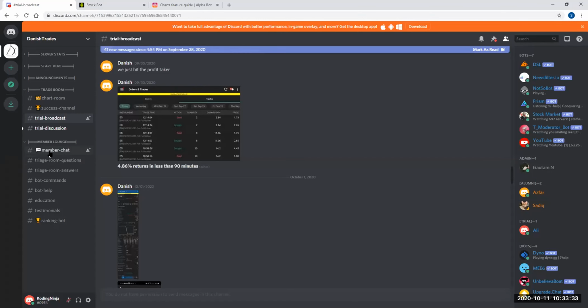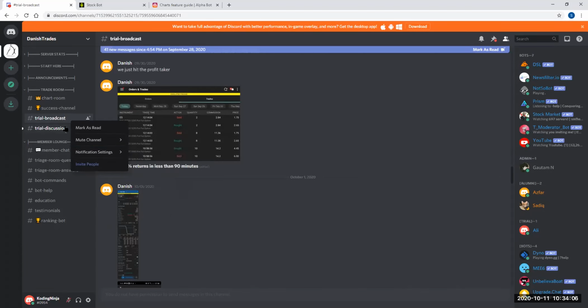For any chat room that you want, you can individually mute or unmute them, or set the notifications however you would like. Like this one, I will say nothing. I will not hear anything from this room. Or all messages, I will hear all messages from this room, broadcast room only. And I can individually turn off all the other rooms' notifications. Say nothing here. I don't want to hear anything from discussion room. I want to hear everything from the broadcast room.